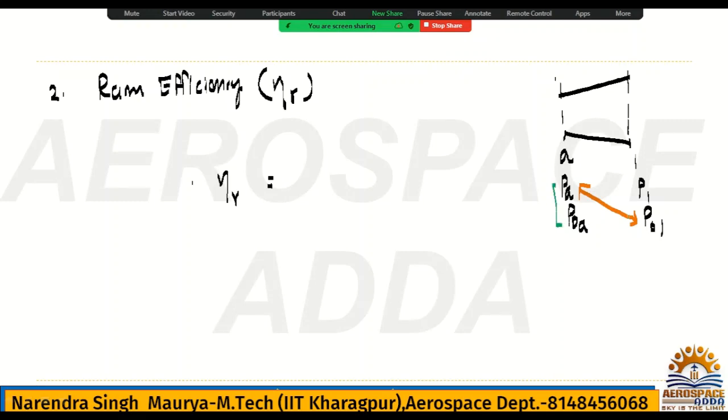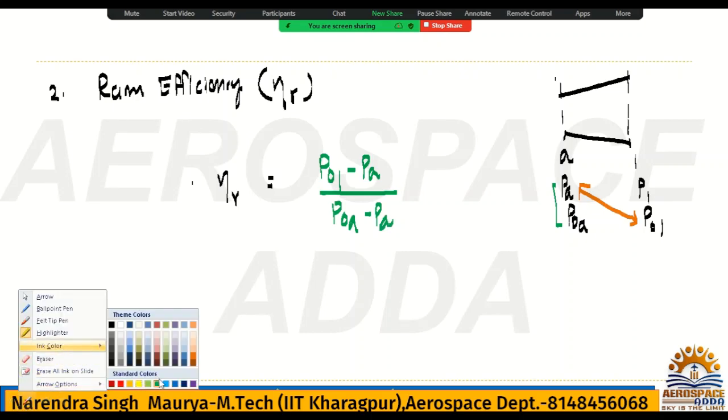Because at point 1 the total pressure will have some value, so between this total and this inlet static, what is the pressure change? So you can say P naught 1 minus PA, divided by, at the inlet only, in static and total, what is the difference? P naught A minus PA. This is called RAM efficiency.